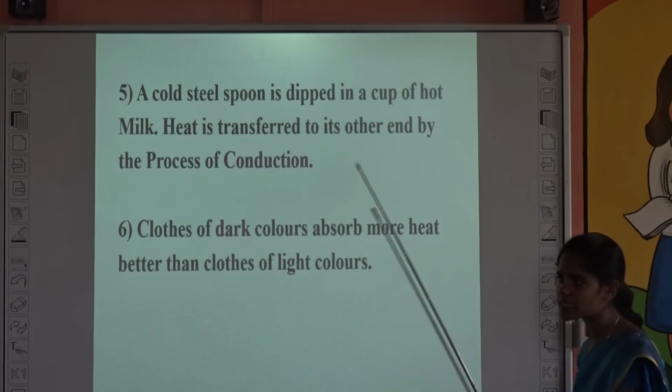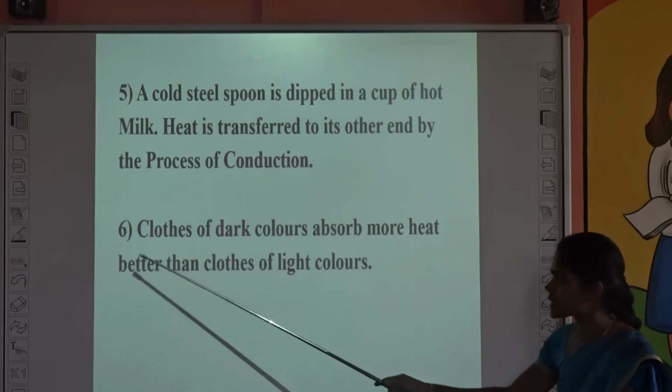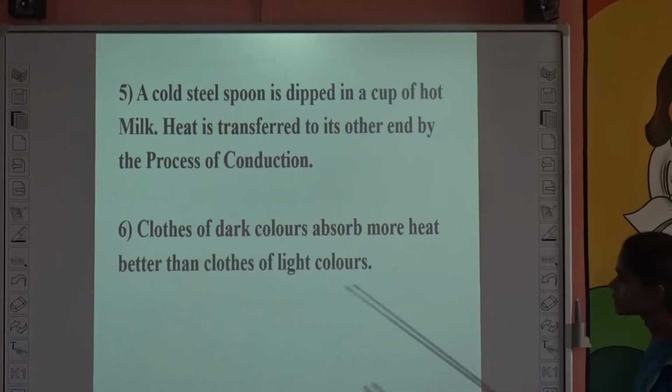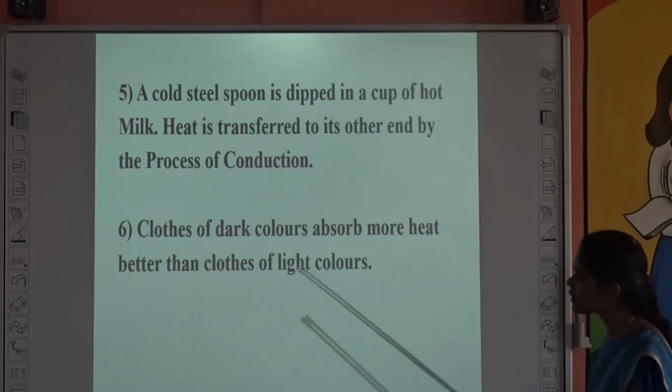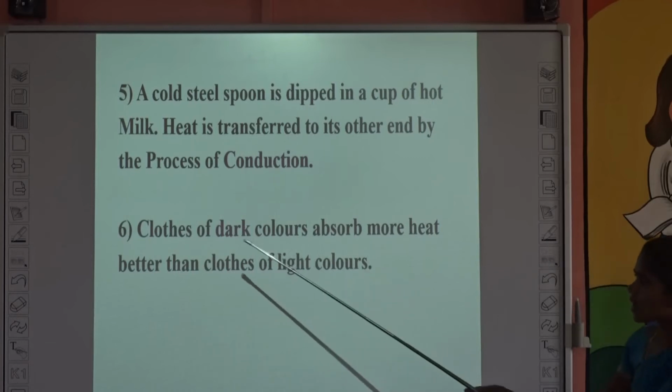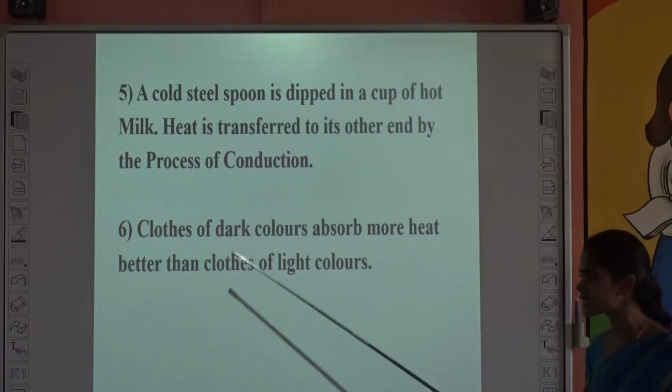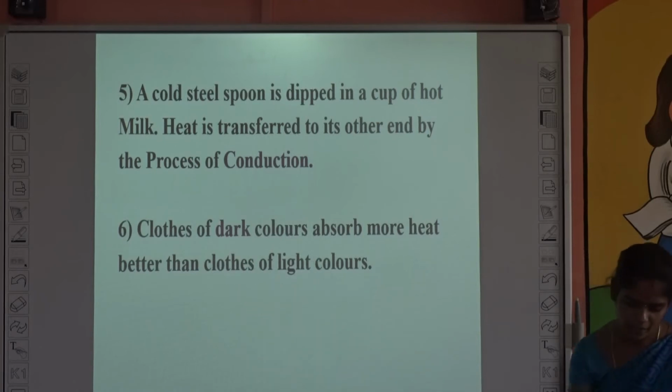What is the answer? It is conduction. Sixth one, clothes of dash color absorb heat better than clothes of light color. Clothes of dark color absorb more heat, but light colored clothes reflect most of the light that falls on them. So what is the answer? It is dark.